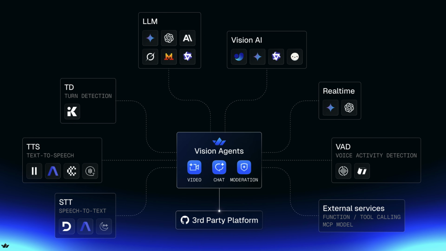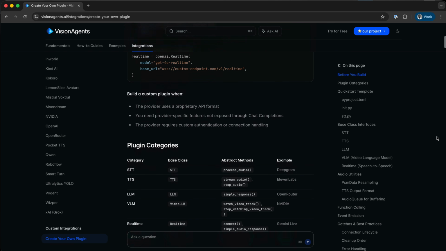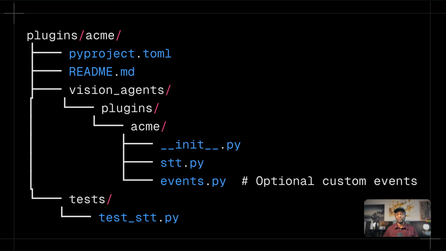Vision Agents has built-in plugin categories for building voice and vision-enabled applications. However, if you want to use an AI service not supported in Vision Agents, you can create it as a custom plugin and use it in Vision Agents. This can be speech-to-text, text-to-speech, a turn detection component, or an LLM from any AI provider. Creating a custom AI plugin with Vision Agents is simple. Here is a quick start plugin template.